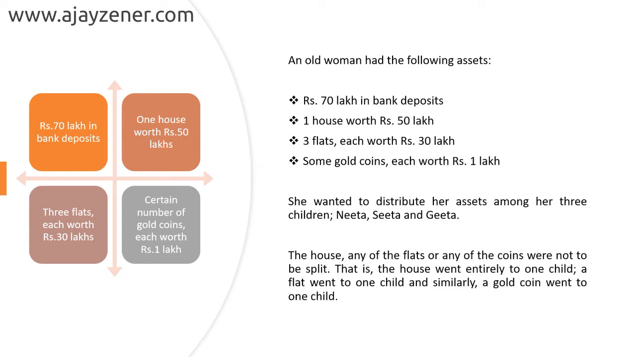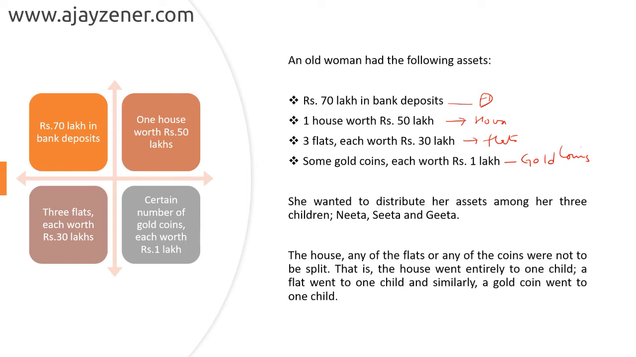70 lakhs in bank deposit. So one of the things that she has is an FD, bank deposit, a house worth 50 lakhs, a house, and then she has 3 flats, and then she has gold coins, each worth 1 lakh. But we don't know how many gold coins are there.